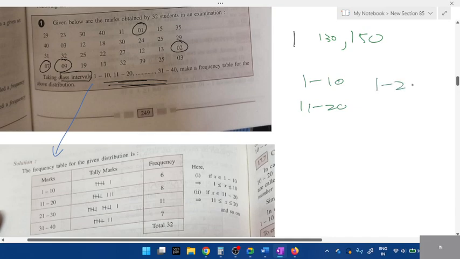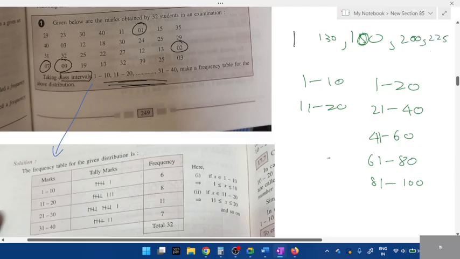Instead of that, can I take 1 to 20, 21 to 40, 41 to 60, 61 to 80, 81 to 100? This is up to 100 students. If you have 200 or 225, then what kind of numbers do you take? 1 to 50, 51 to 100,